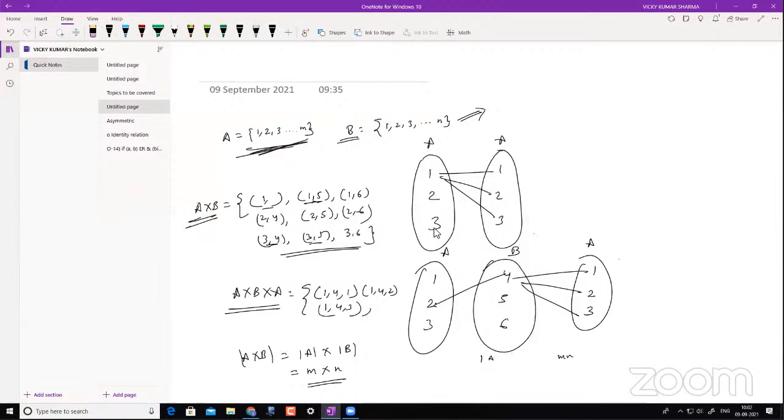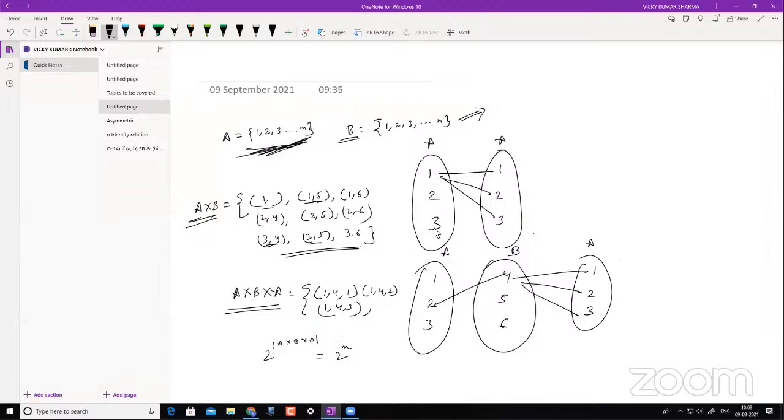Excuse me, sir. Yes. Sir, what is the power set of A cross B cross A? Okay, so can you just list it down by yourself? I told you the power set of this thing is going to be of A cross B cross A. So could you tell me what is the cardinality of your set A?